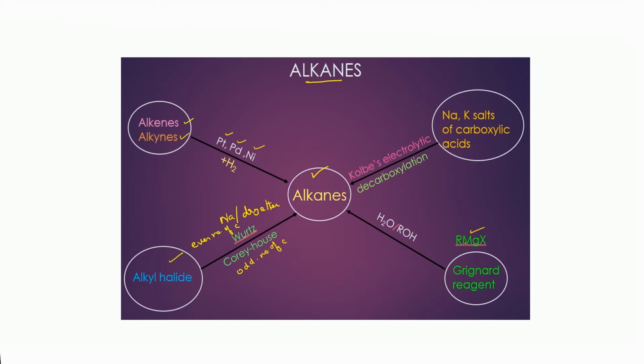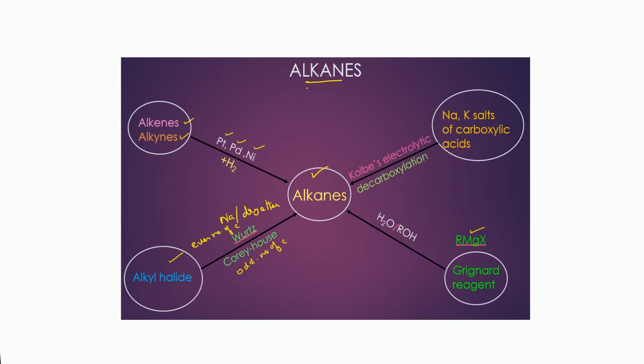So when they are treated with a compound having an active hydrogen, meaning the hydrogen attached to oxygen or nitrogen. For example, you take water. Water you have HOH where hydrogen is attached to oxygen. So when they are treated with water, they get decomposed to form an alkane. Or you can treat it with alcohol, ROH, where hydrogen is attached to oxygen, so it is an active hydrogen. So this decomposes the Grignard reagent to form an alkane.